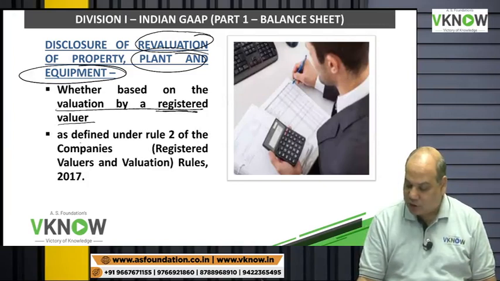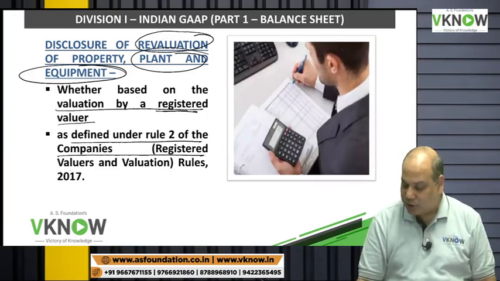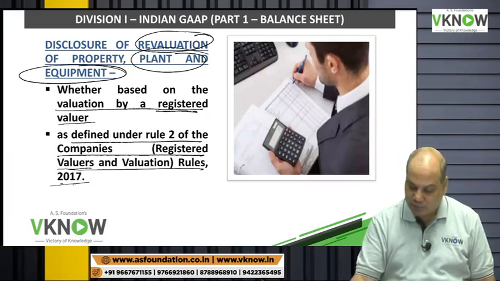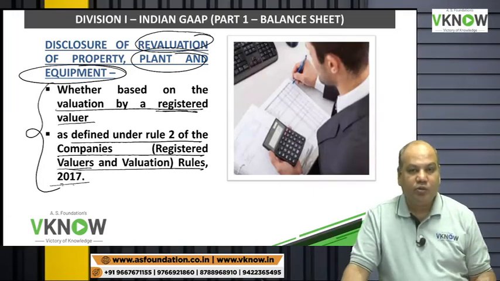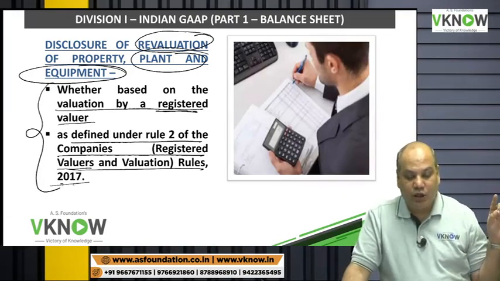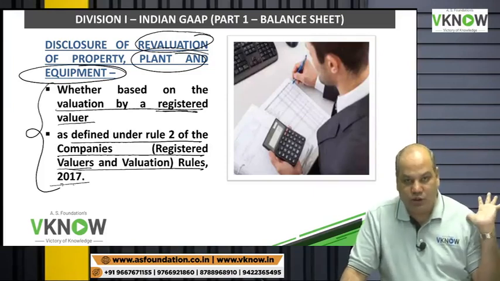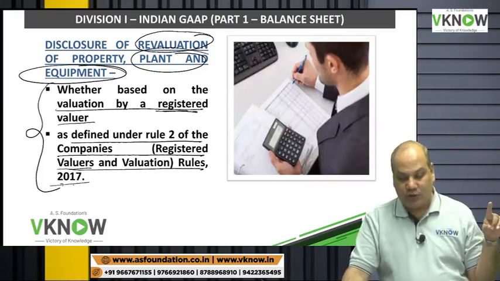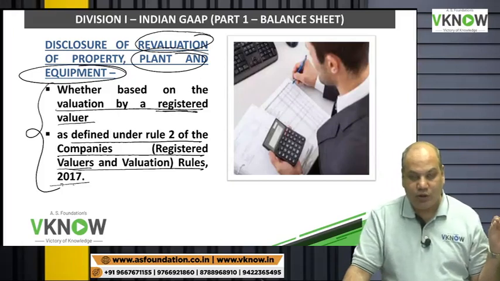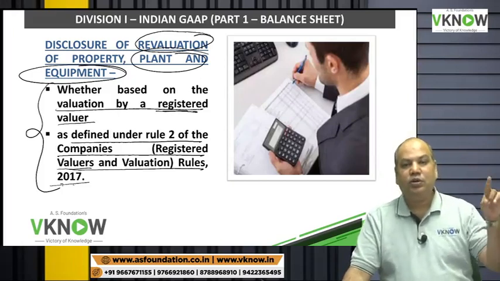Registered valuer is the person defined under Rule 2 of the Companies (Registered Valuers and Valuation) Rules 2017. If the company has revalued PPE, one amendment was if the revaluation results into 10% or more change, disclose. Second disclosure is whether any registered valuer has done the revaluation.